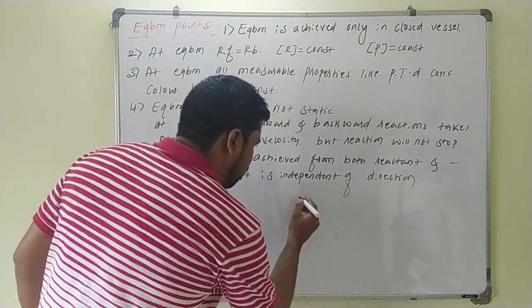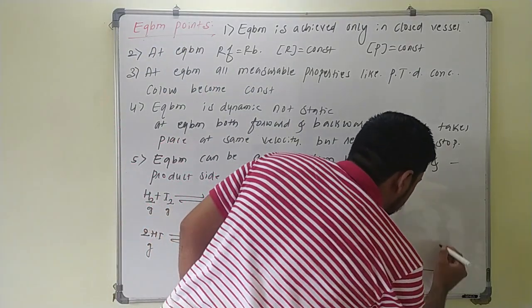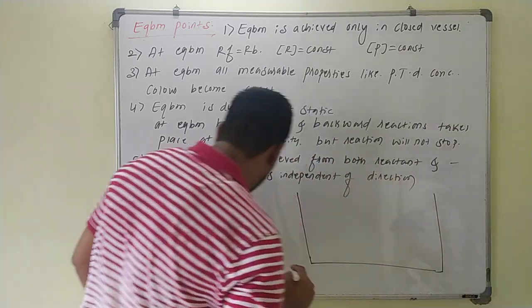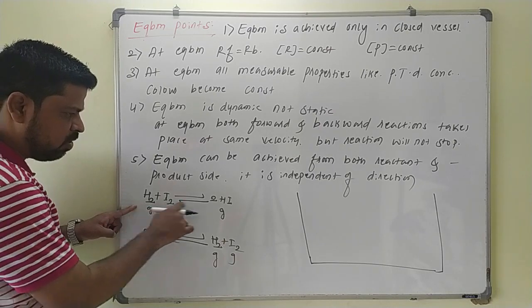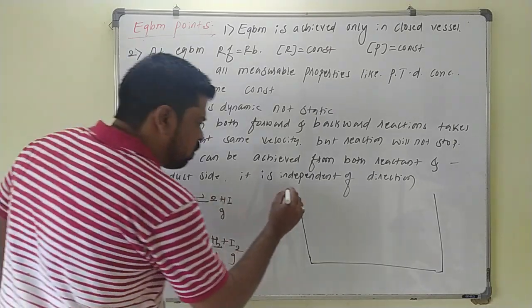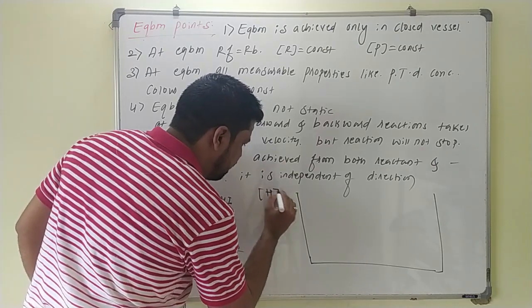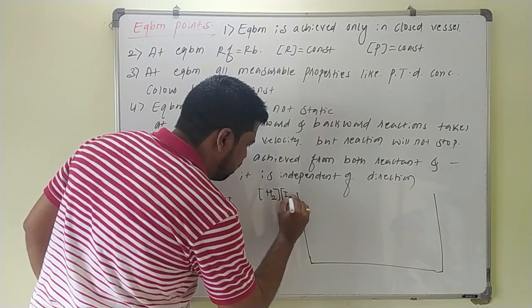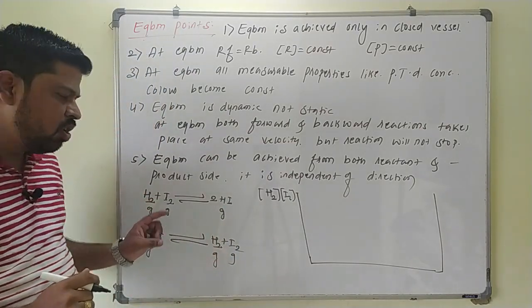Now we will see this graphically. If I take concentration versus time, I will take it like this. Now if I start the reaction from H2 and I2, I will reach HI. So what are the reactants here? The molar concentration of H2 and the molar concentration of I2. Since these are reactants, initially what happens?